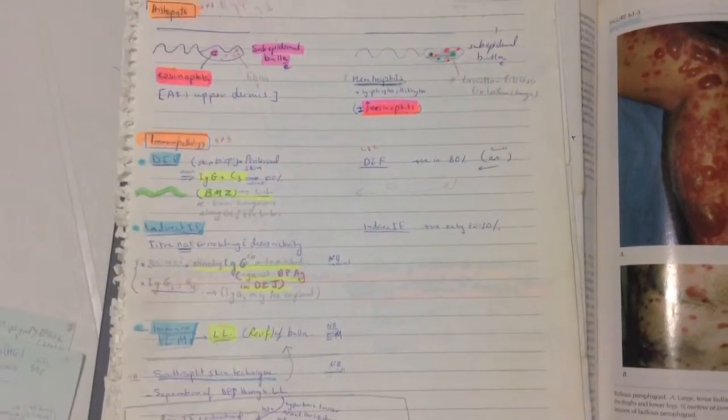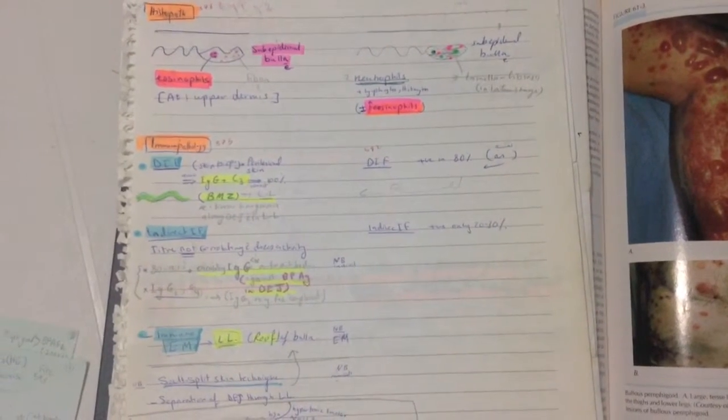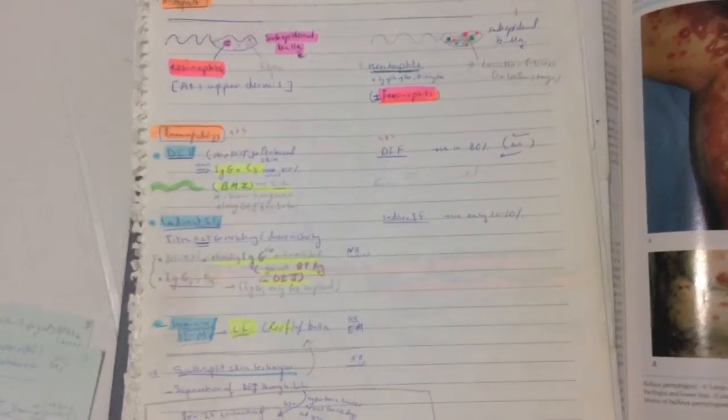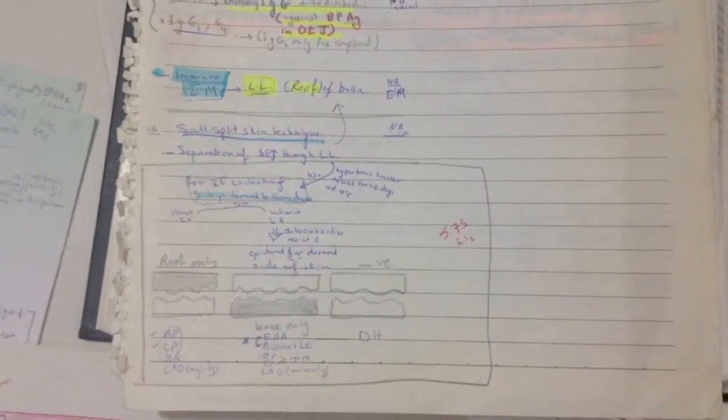They are almost the same with cicatricial pemphigoid, but direct immunofluorescence is positive only in 80% and indirect only in 20 to 30%. The salt split skin technique: separation of the dermoepidermal junction through the lamina lucida.